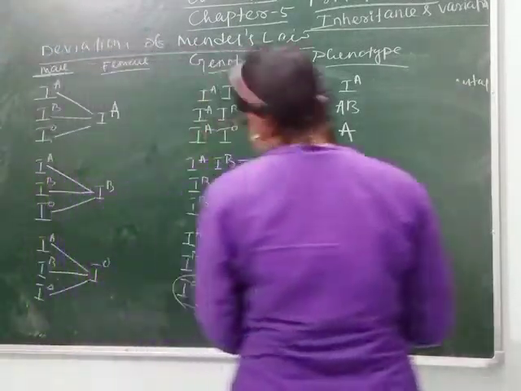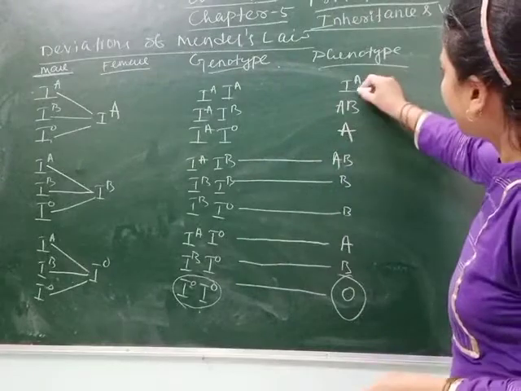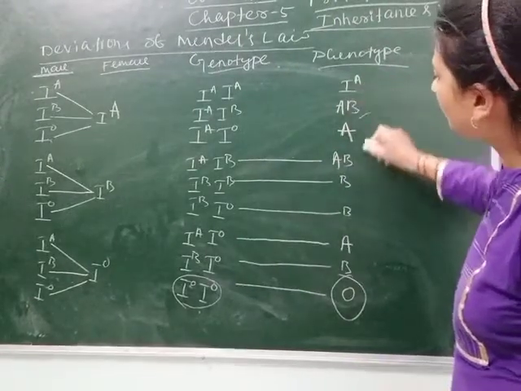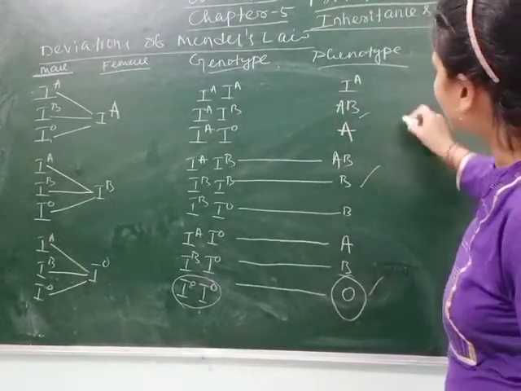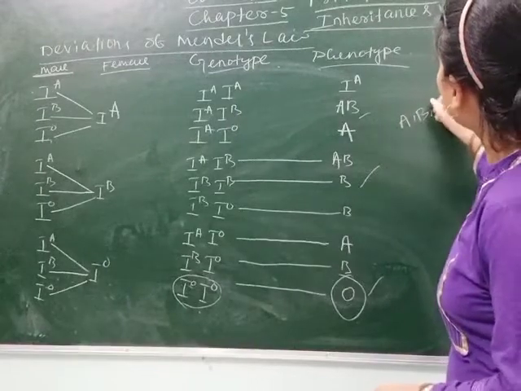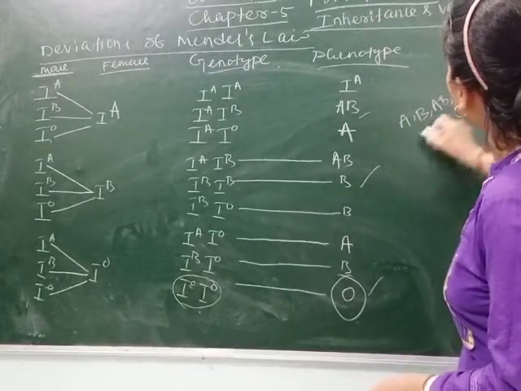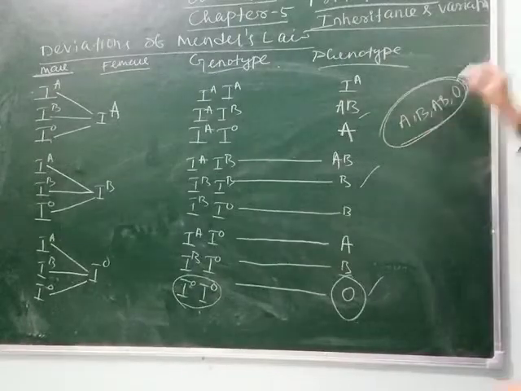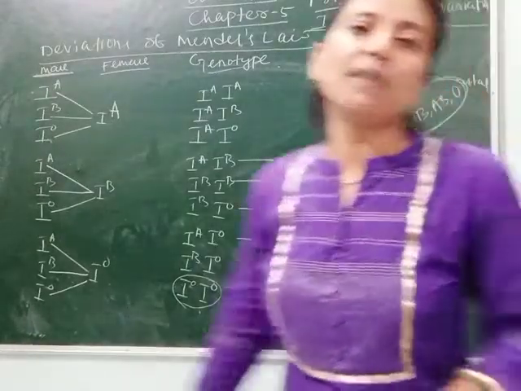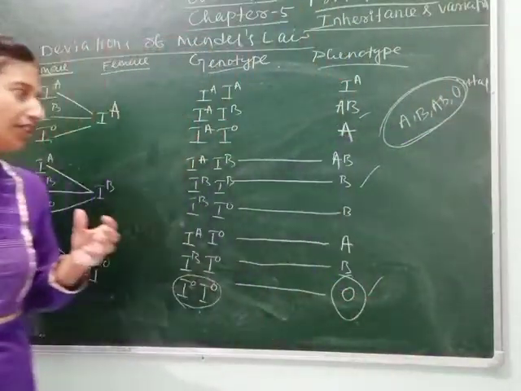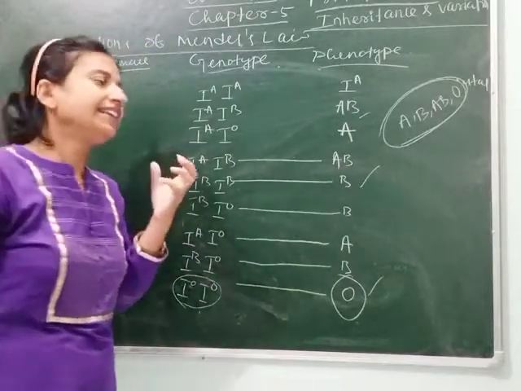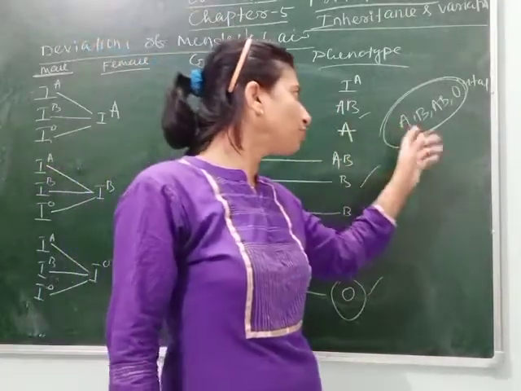So here you can see that A is a blood group, AB is a blood group, and B, O. So A, B, AB and O, four different types of blood groups we can see in the human population. If we consider all the human beings on the earth, they have these four types of blood group.